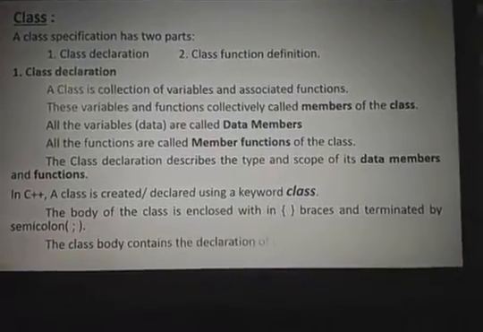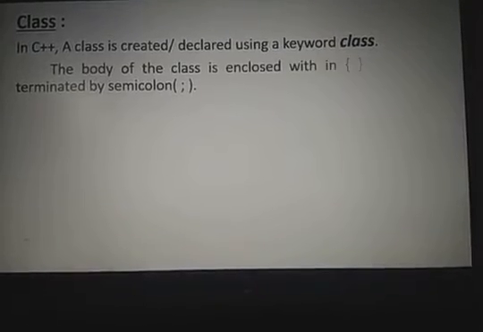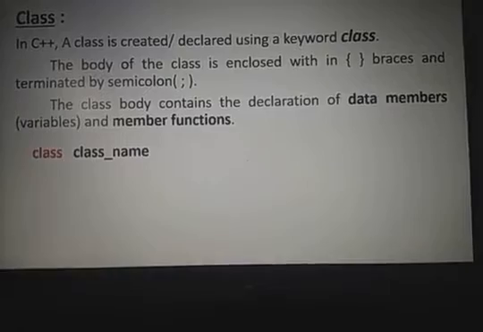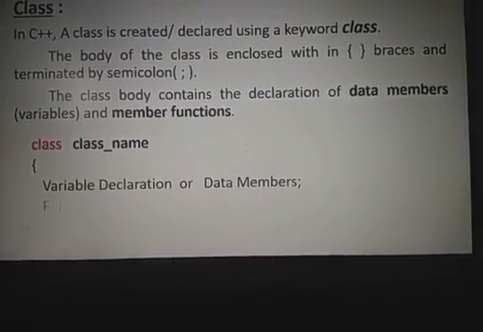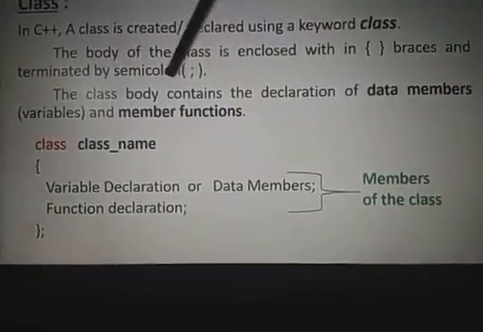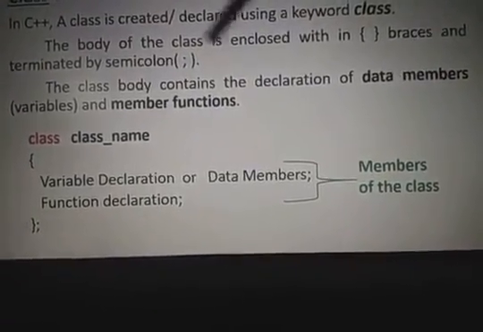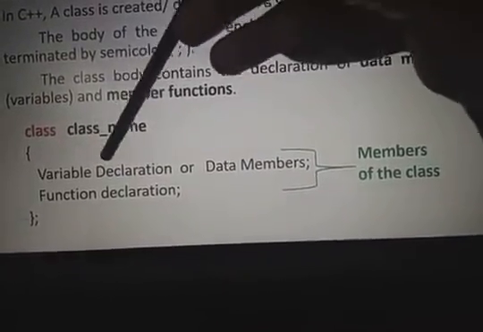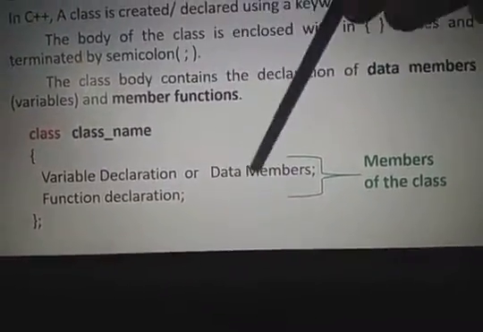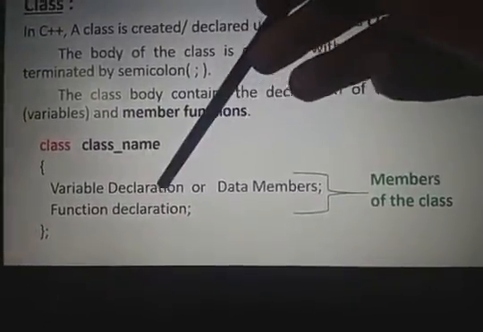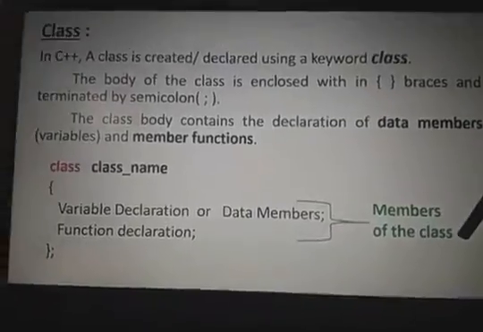Let's go to the example. Class name. See here, a class body contains the declaration of the data members and member functions. So a class is a collection of variables and functions. All the variables are called the data members. All the functions are called the member functions. All these grouped together we call the members of the class.